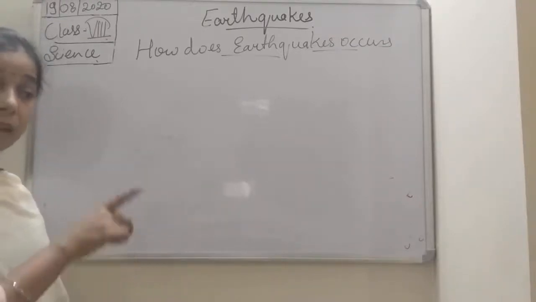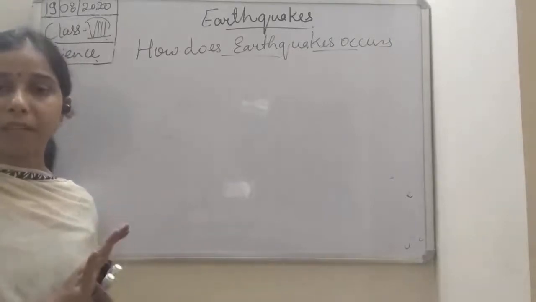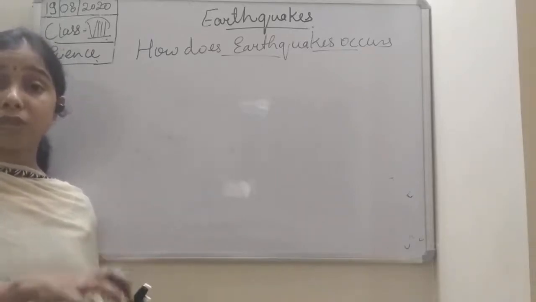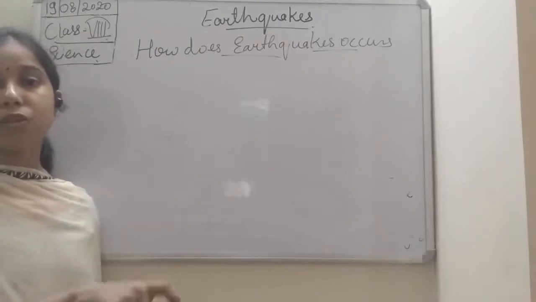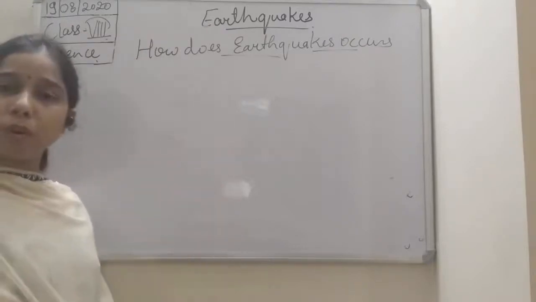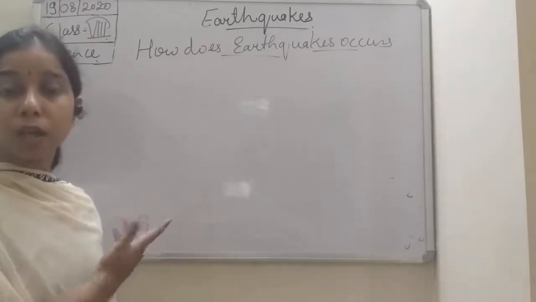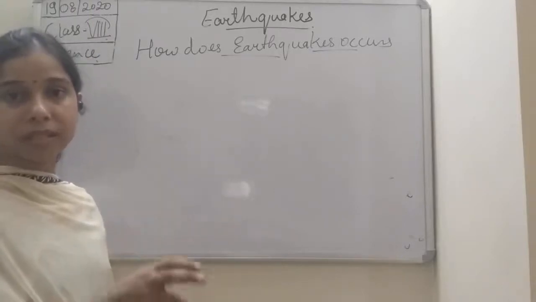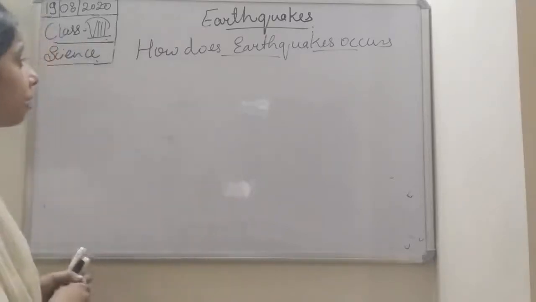See here, students, when we were discussing the earthquake, we said that an earthquake occurs due to vibration, and the vibration occurs inside the earth. Now what we have to find is the reason for this vibration inside the earth, because if there is no vibration, there will be no earthquake. So what are the different causes, students?